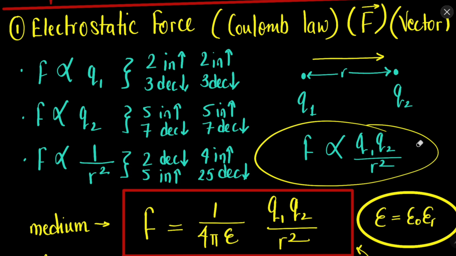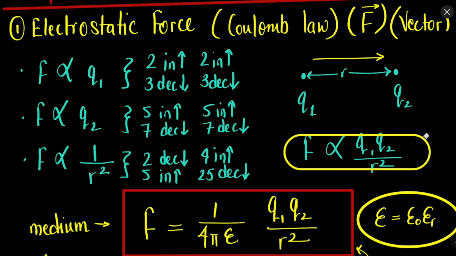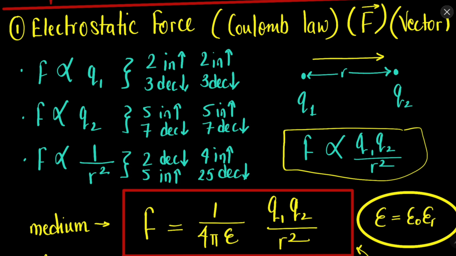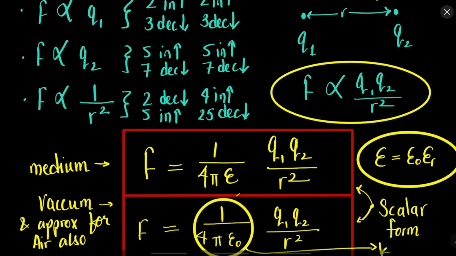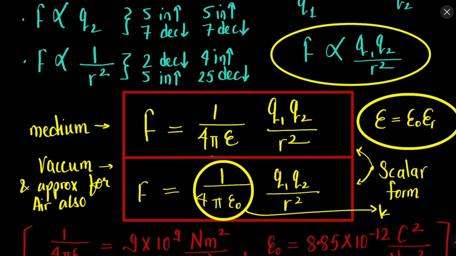So this is what he observed: F is proportional to q1 q2 upon r square. This is Coulomb's law, and once we introduce a constant, this constant is sometimes referred to as k. So when proportionality is removed and the equal sign comes, then a constant is there.